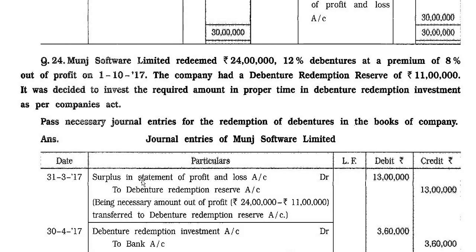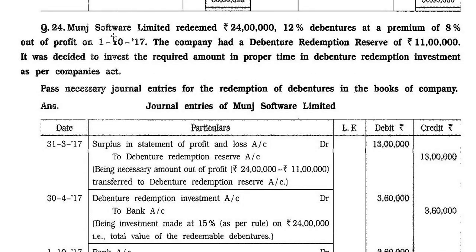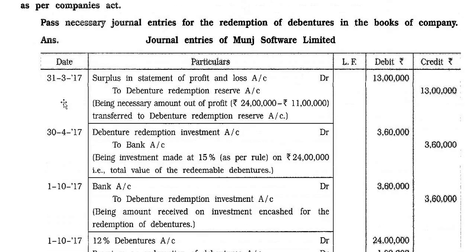Now question number 24. Munj Software Limited redeemed rupees 24 lakh 12% debentures at a premium of 8% out of profit on 1/10/2017. The company had a debenture redemption reserve of 11 lakh. It was decided to invest the required amount in proper time in debenture redemption investment as per Companies Act. Pass necessary journal entries for the redemption of debentures in the books of the company. Now answer part. First of all, journal entries of Munj Software Limited.